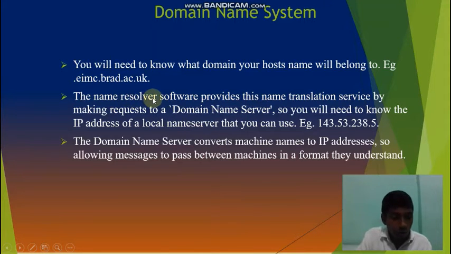The name resolver software provides this name translation service by making a request to a domain name server. So you will need to know the IP address of a local name server that you can use. Example, 143.53.238.5. See, it is the IP address.